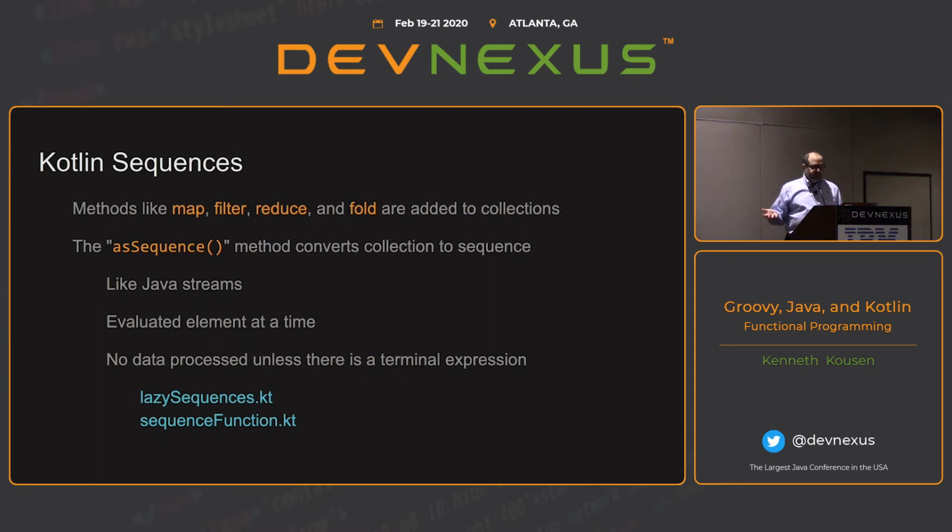So if there's any chance there would be no values at all in the stream, then you use the two-argument one. Well, that all sounds good, but what Kotlin did is they said, let's make reduce the one without the extra argument, and fold will be the one with the extra argument. So instead of overloading it, as they did in Java, in Kotlin, they made two separate methods. Now, I assume there's a functional reason for that, but I don't really care. I just need to know that there are two. And you could do a fold left and a fold right, and Groovy also has all of those as well.